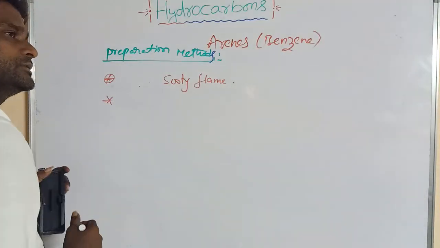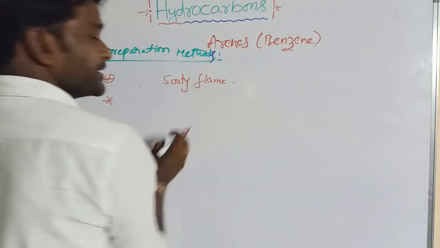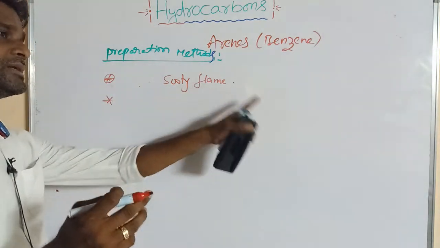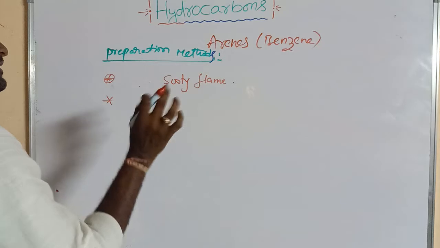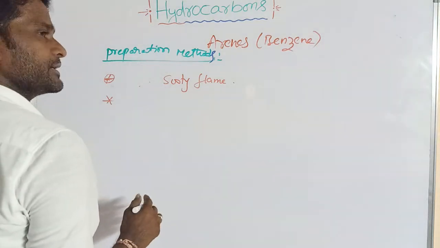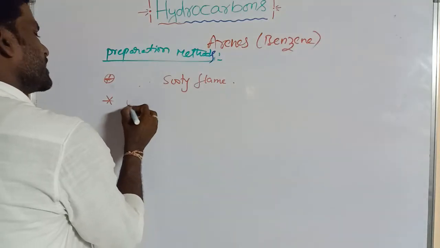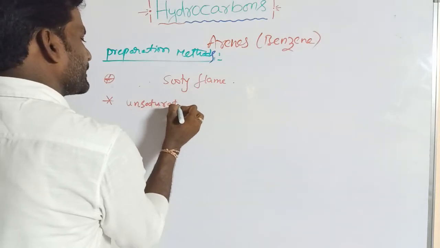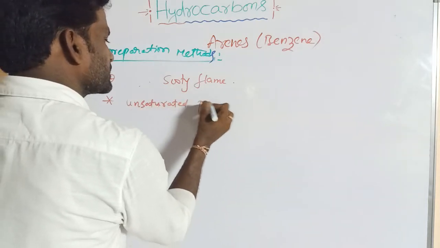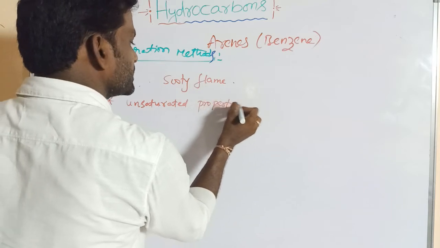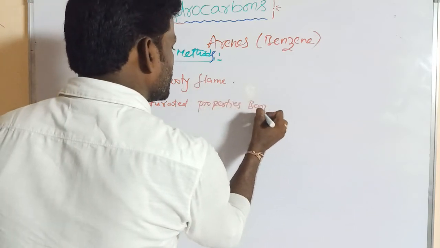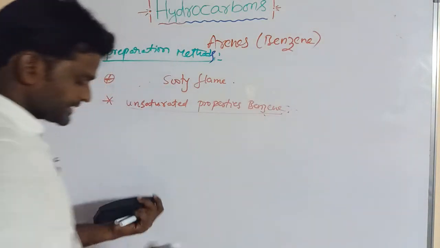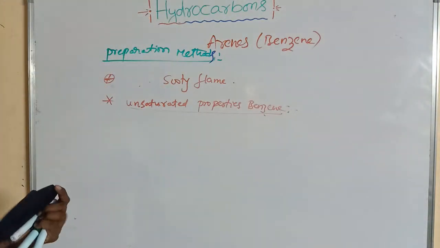Compounds which give a sooty flame are aromatic, and which give a non-sooty flame are non-aromatic compounds. Next, the unsaturated properties and saturated properties of benzene. First of all, we will discuss the unsaturated properties of benzene.